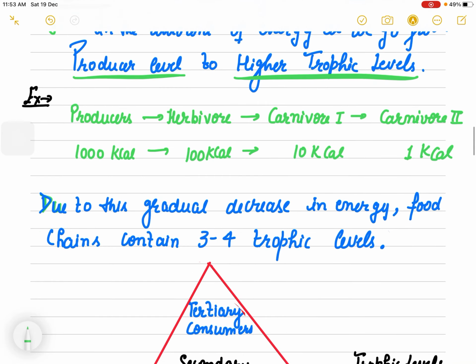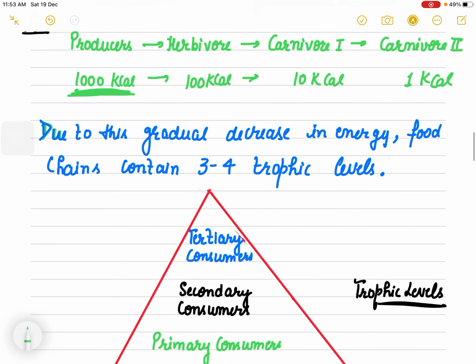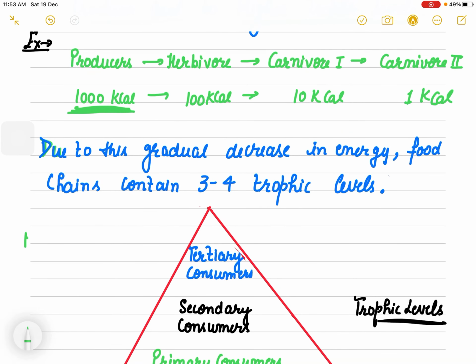A simple example I have taken here to make you understand this concept very clearly. Please listen to this very carefully, because numerical or 1 mark questions from this are going to be asked in the examination. Suppose we are giving you producers, and at the producer level 1000 kilocalorie of energy is given to you. Now suppose you are not told how much energy will be available at carnivores. So 1000 is available at the producer level.